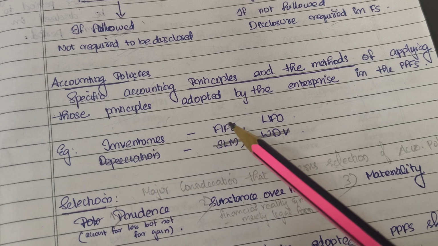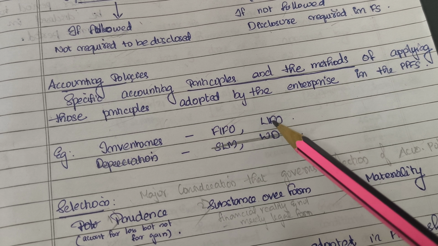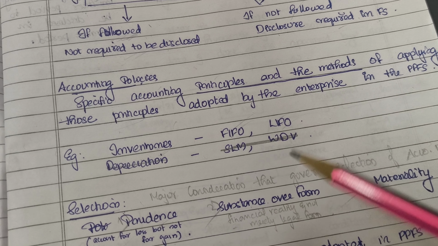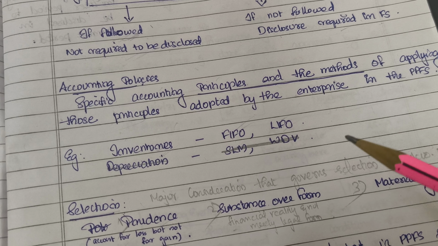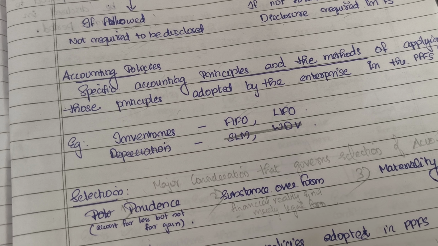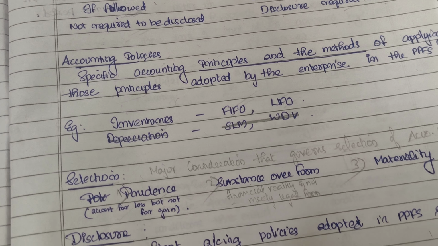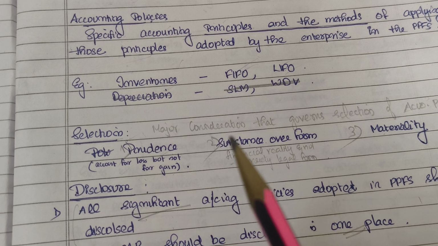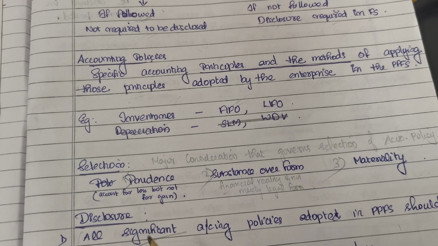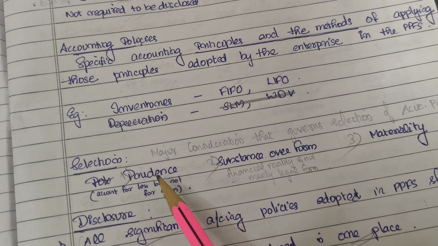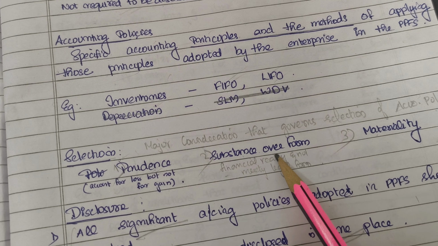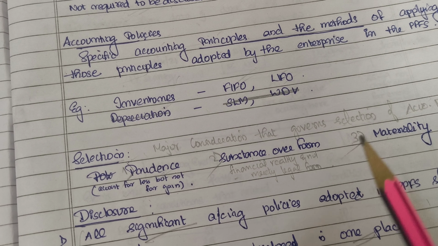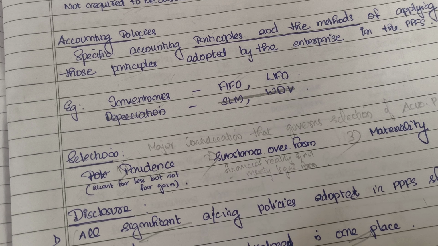For inventories, the accounting policy can be FIFO or LIFO. For cash flow statements, it can be direct method, indirect method, likewise. That is accounting policy. Now, let's see what are the selection criteria. On what basis the accounting policy has to be selected. So, selection criteria, there are three: prudence, substance over form, and materiality. Let's see each thing individually.